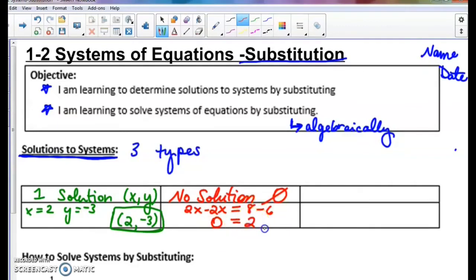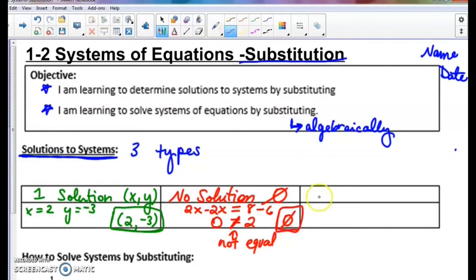And you have to ask yourself, is that true? Does 0 equal 2? No, it doesn't, because 0 has to equal 0. So since that statement is not true, and it is not equal, it is a no solution. So you put a circle with a line through it, box it in, that's your final answer.